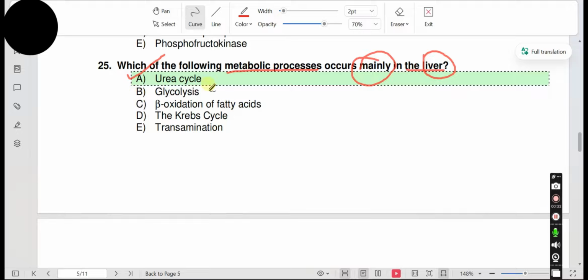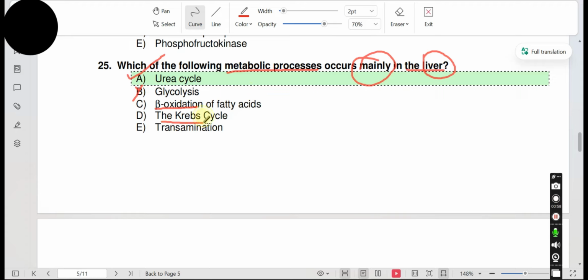B, glycolysis. Glycolysis occurs in the cytoplasm of almost all cells, so it doesn't mainly occur in the liver. B can't be the answer. Beta oxidation of fatty acids does not mainly occur in the liver, it also occurs in other tissues.